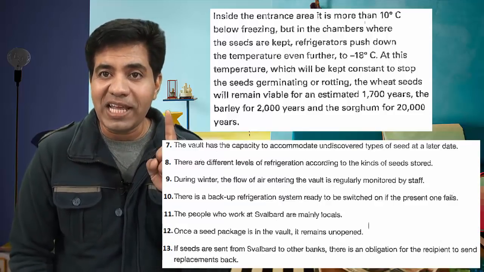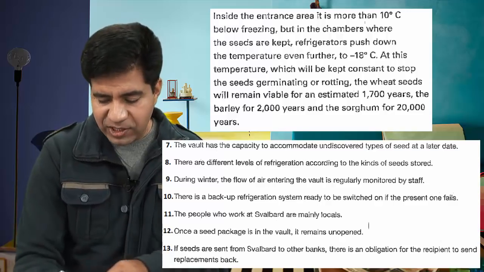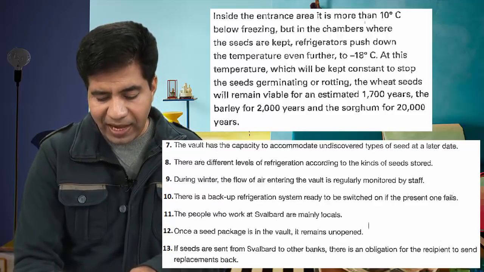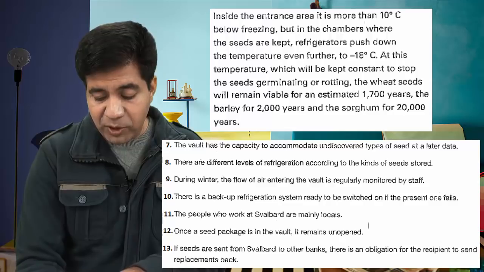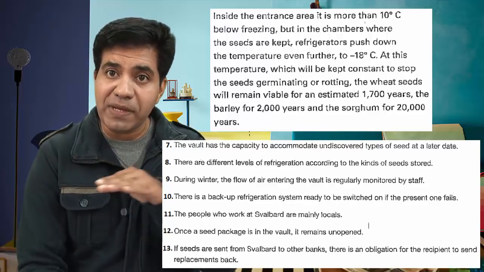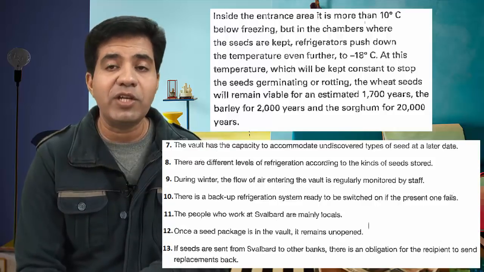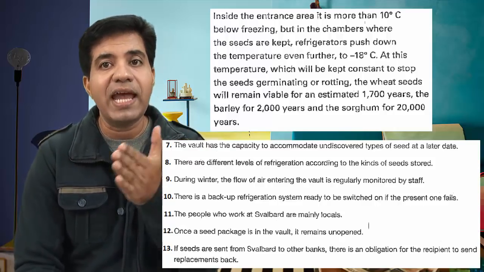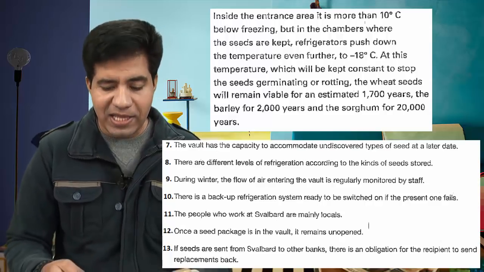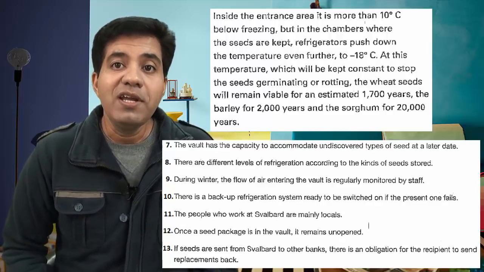Now they've got only one temperature, and that is minus 18, at this temperature, which will be kept constant. Which will be kept constant means minus 18 will be kept constant to stop the seeds germinating. So they don't talk about the temperature and categories of the seeds and all that. Hence this is going to be false.